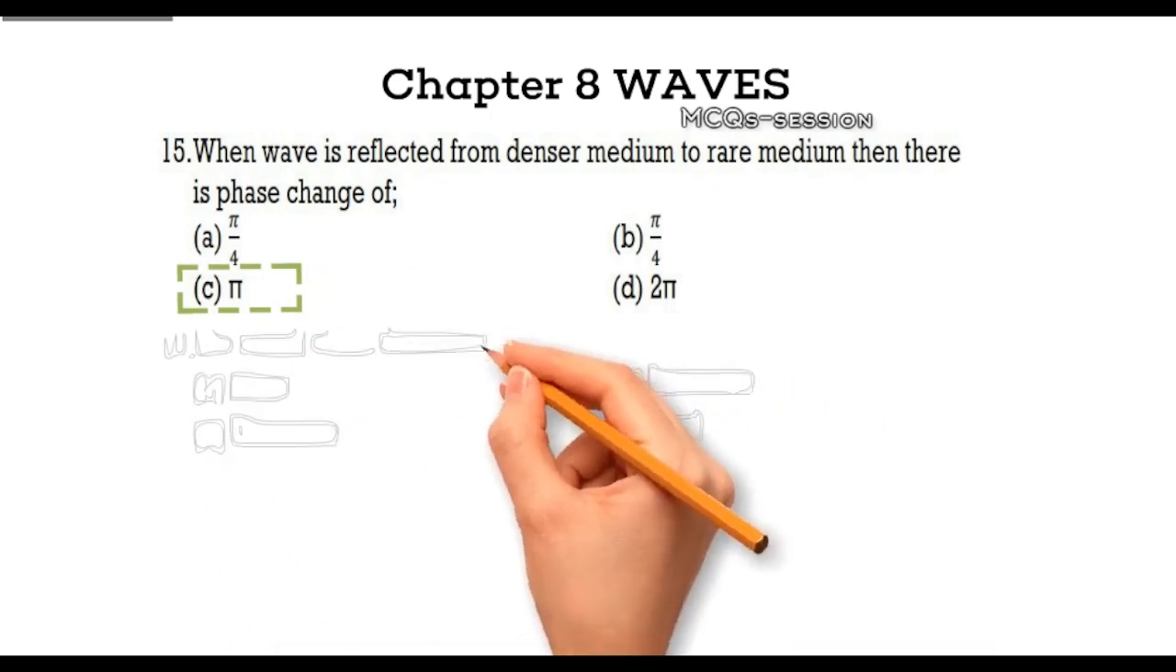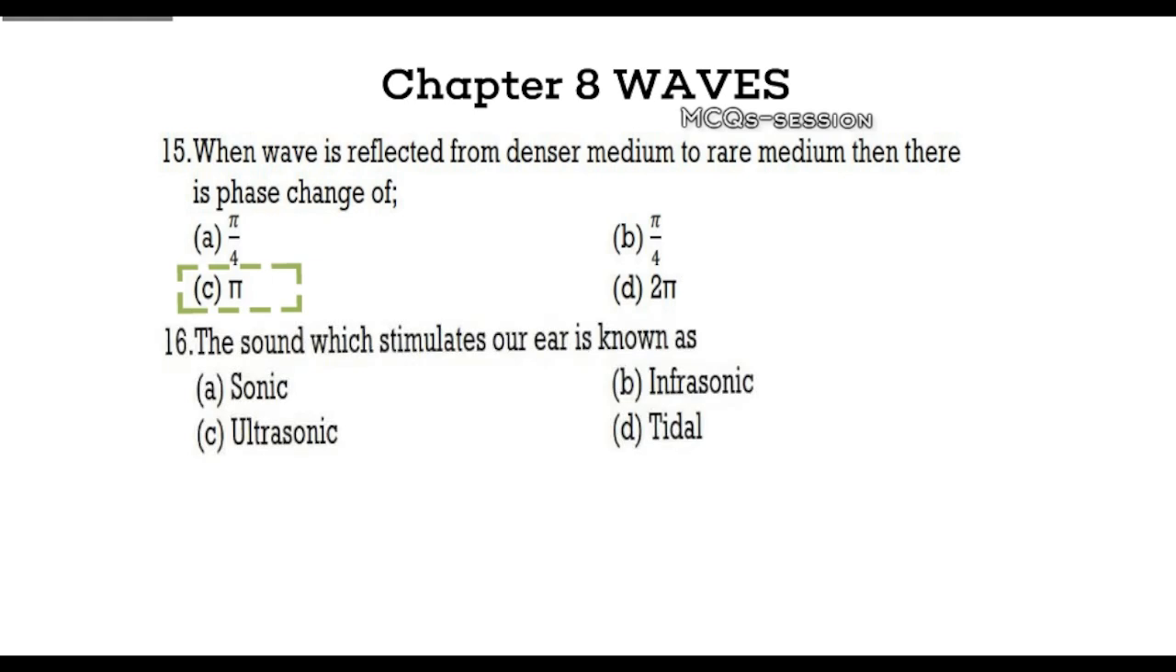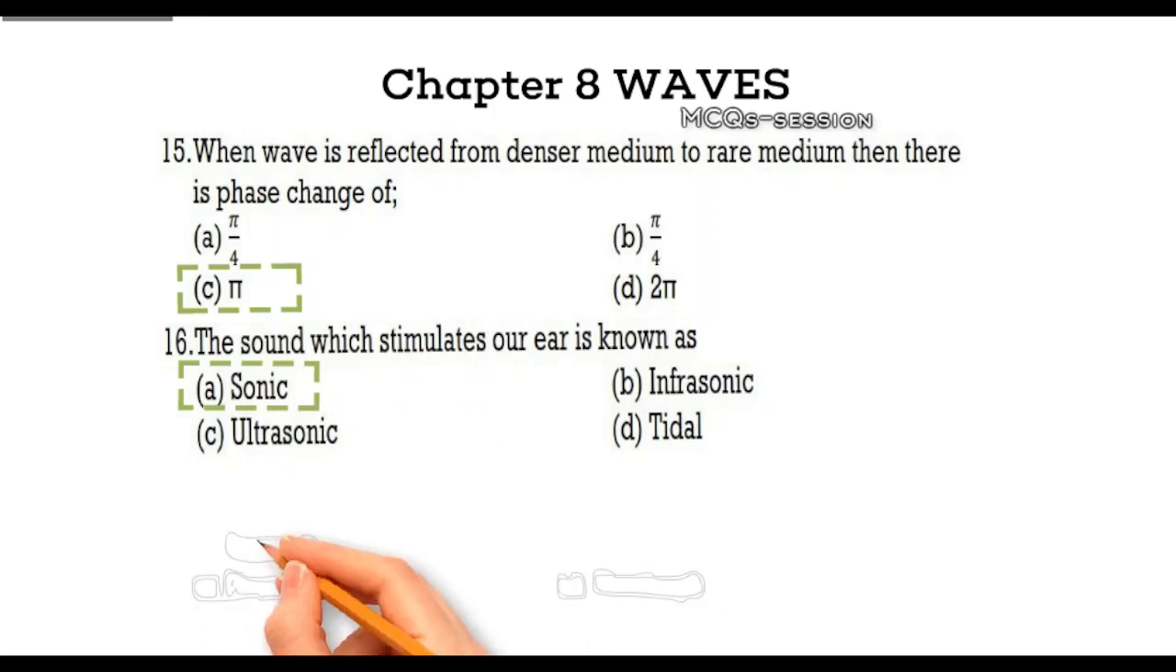Question 16. What do we call the sound that stimulates our ears? Your options are A. Sonic, B. Infrasonic, C. Ultrasonic, D. Tidal 4. Take a moment and think it over. Explanation: the correct answer is sonic. Sonic waves are those in the audible range of human hearing, typically between 20 and 20,000 Hz.